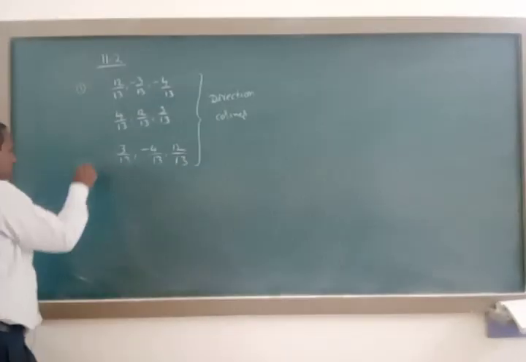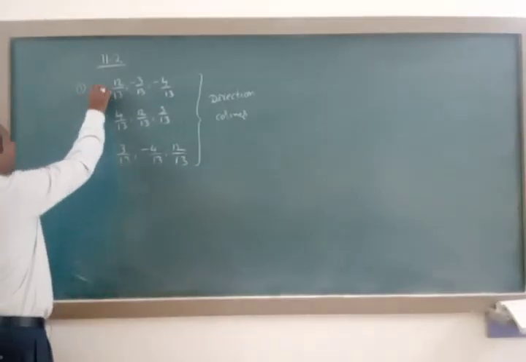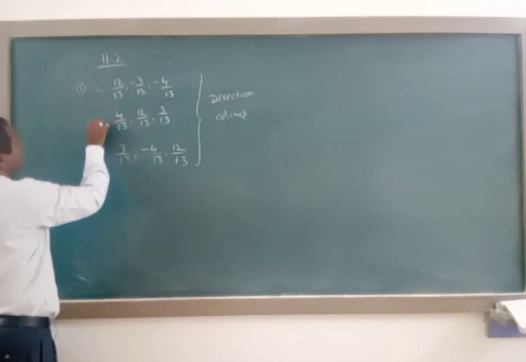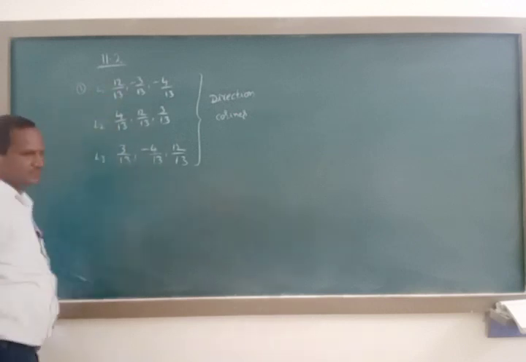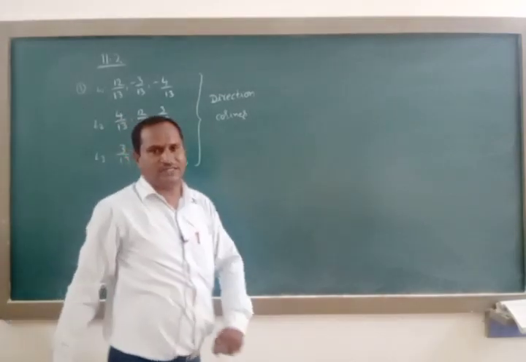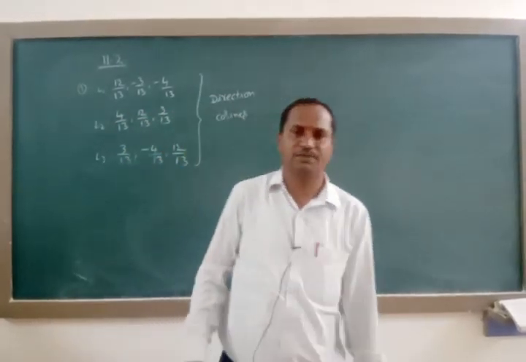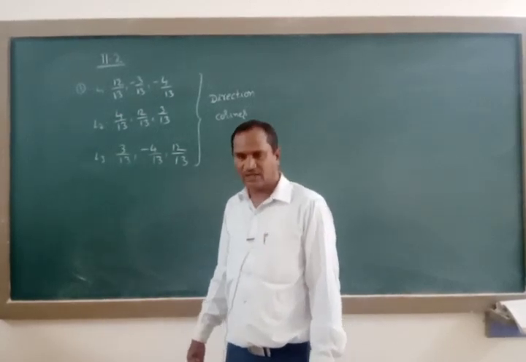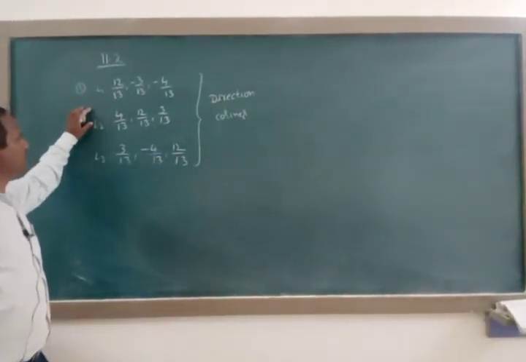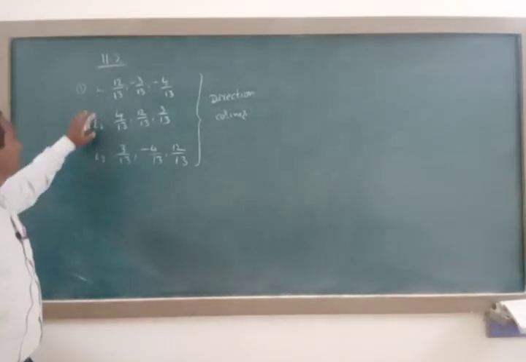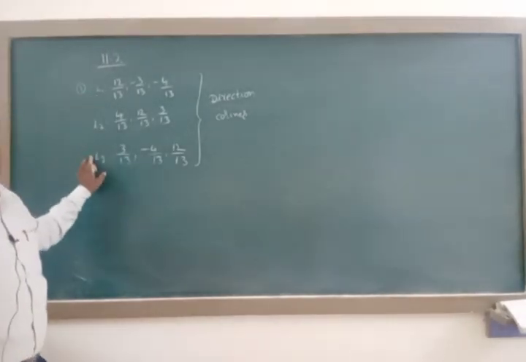Solution: L1 is the first line's direction cosines, L2 the second line's, and L3 the third line's. How do we show that all three lines are mutually perpendicular to each other? L1 is perpendicular to L2, L2 is perpendicular to L3, and L1 is perpendicular to L3.